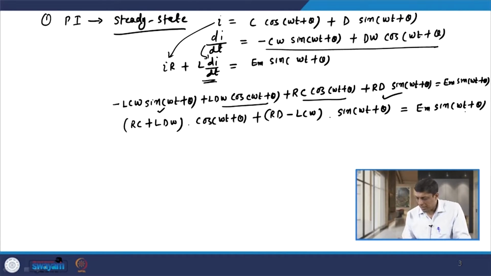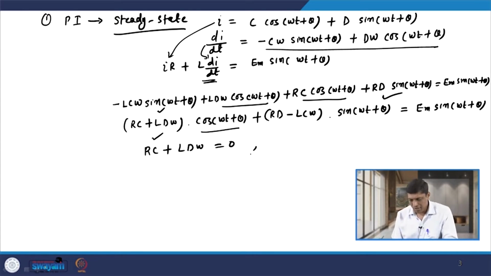So, if I equate on both the sides the coefficient of cosine and sine term, on left hand side we have the coefficient of cosine term, that is this one, there is no cosine term on right hand side. So, this term RC plus L D omega comes out to be 0. If I equate the coefficient of sine term, then on left hand side RD minus LC omega is equal to the coefficient on right hand side, that is Em.